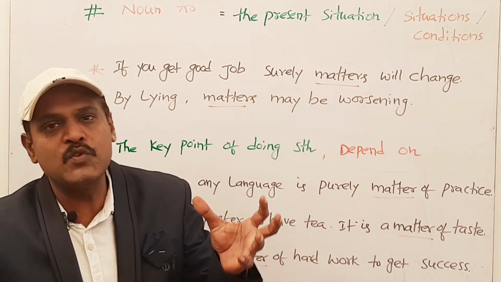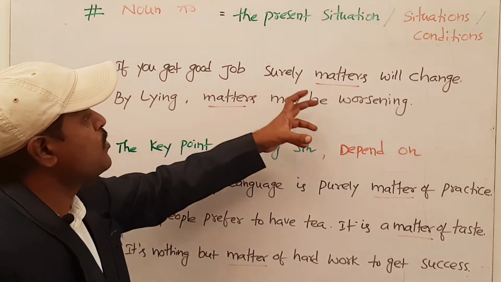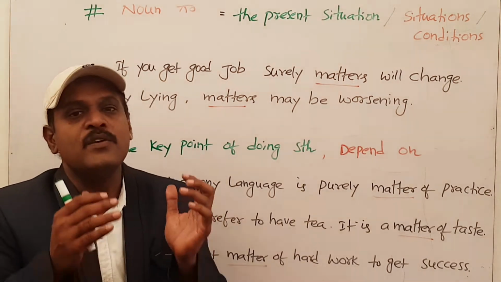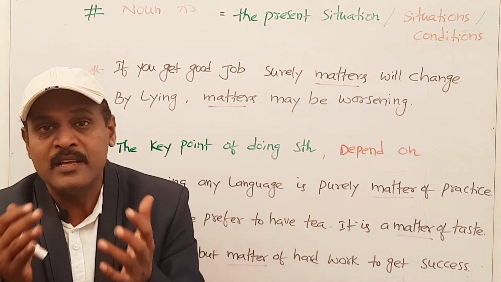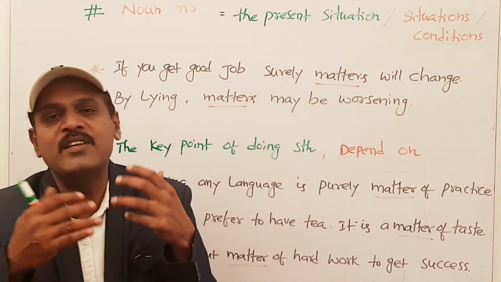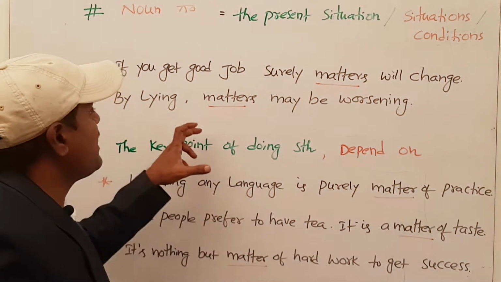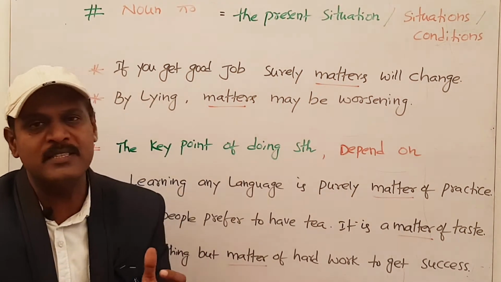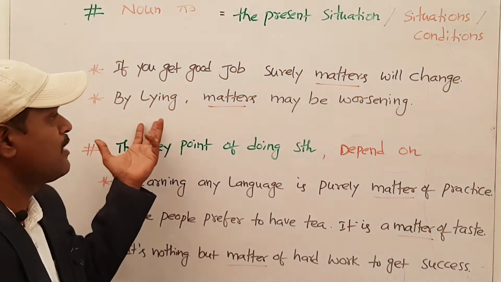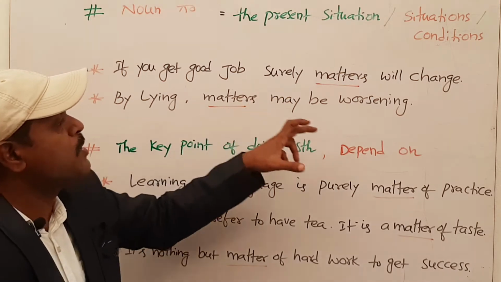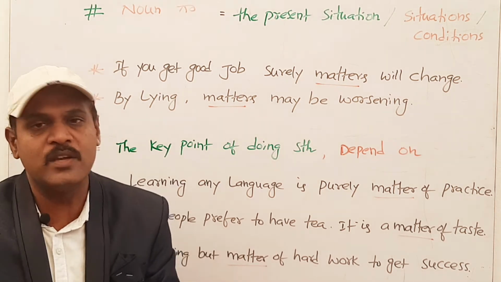The word matter can be used with the meaning of situations or conditions. Example: if you get a good job, surely matters will change. That means if you get a good job, the situations, that means the conditions in your family or society, the respect, the treatment to you, everything will change. Every situation will change if you get a good job. Next one. By lying, matters may worsen. So that means there is no use of telling lies. So you must tell the truth. By lying, that means by saying lies, matters may worsen. That means the matter is going to get deeper and worse. So that's why you should not tell lies.